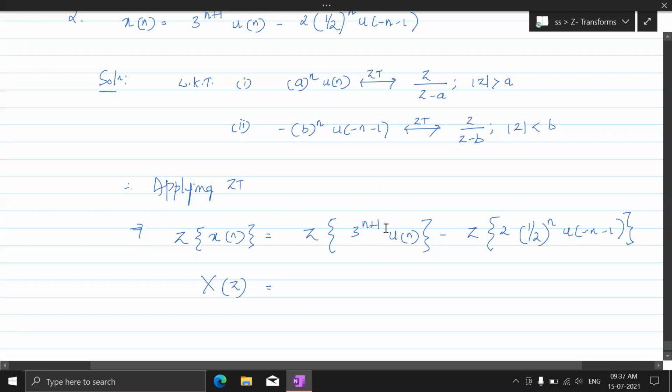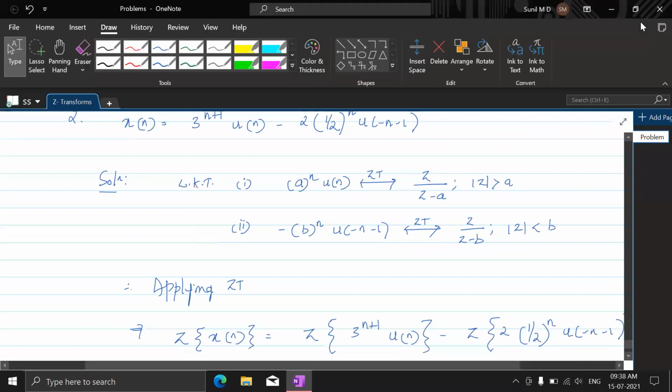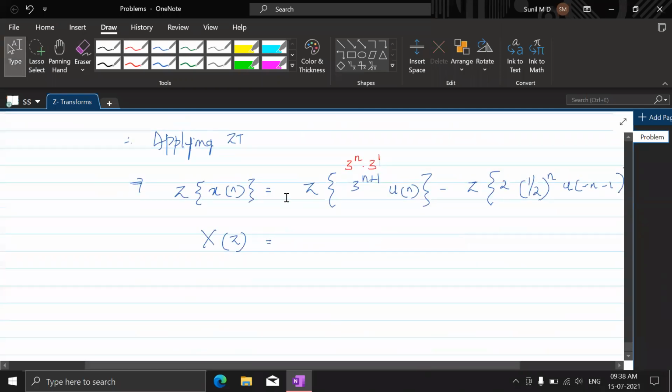See, there are two powers of 3. What I mean is this: here, this particular thing is 3 power n into 3 power 1. I'll take this 3 power 1 out because it is not a function of n; it's a constant. I'll apply Z transform only on 3 power n u of n.